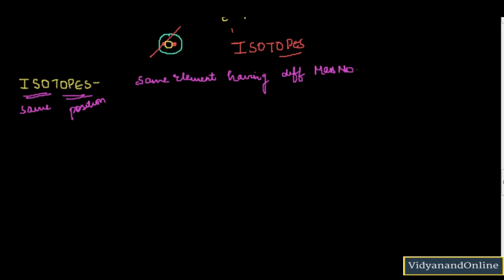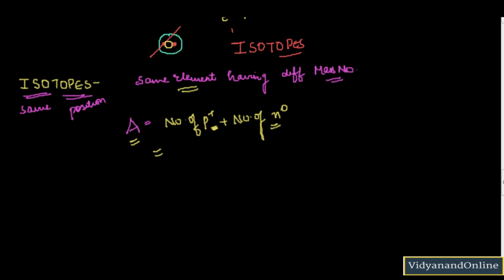Now if you have to change the mass number, so mass number is capital A, and what is the formula for mass number? It is number of protons plus number of neutrons. Now I told you that the element is the same. So it means we cannot change the protons, because if we change the protons, then the atomic number will change, and atomic number is unique for every element. So therefore I cannot change the number of protons. Now next is number of neutrons. So I have to change the number of neutrons, only then the mass number will change, right?